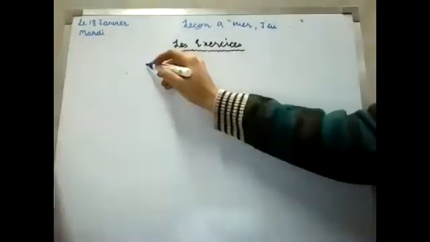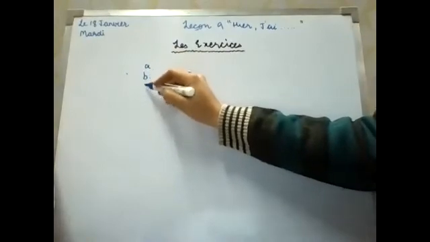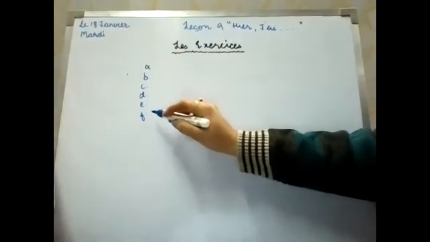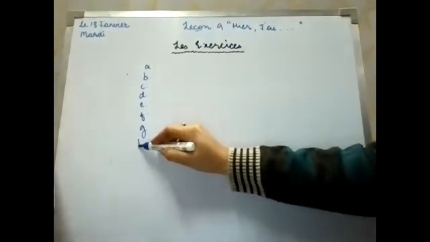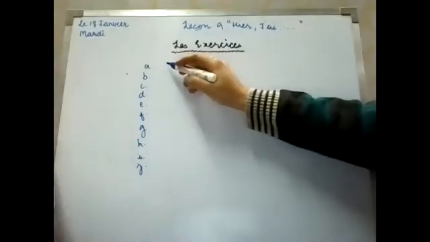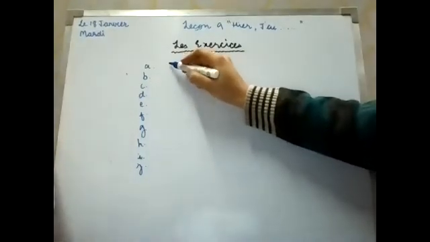What will be the infinitive for this past participle? Attendu will be attendre. The options are A, B, C, D, E, F, G, H, I, and J. So appris, apprendre, will be the seventh one.